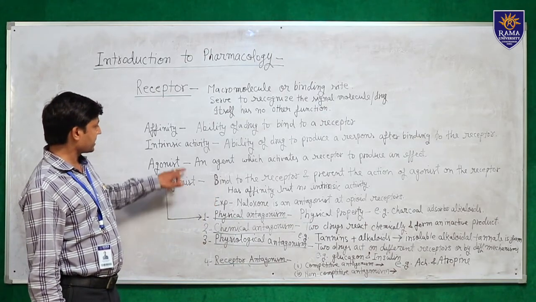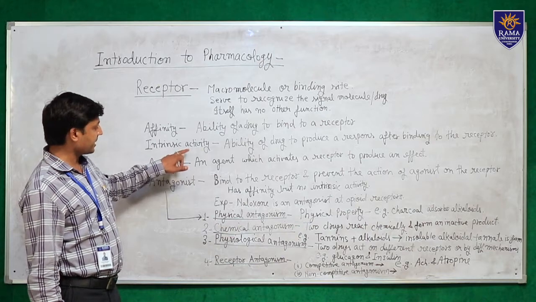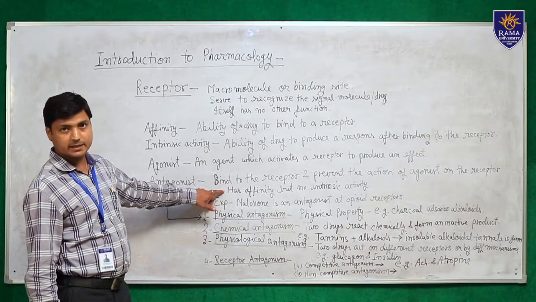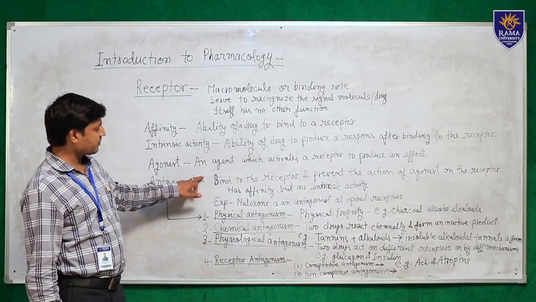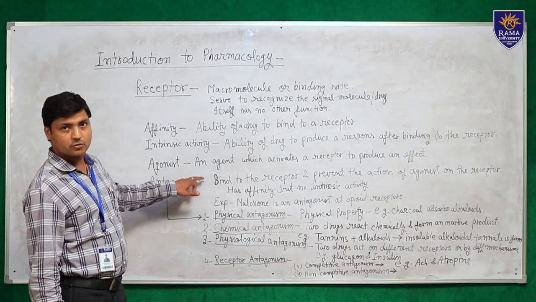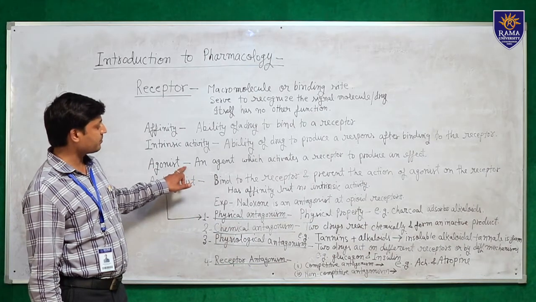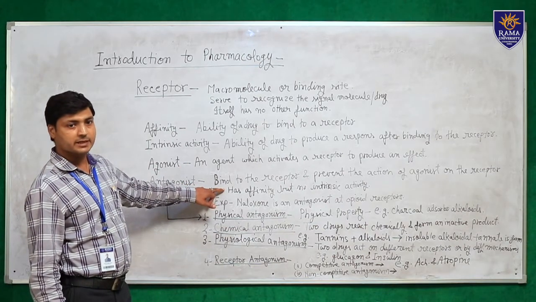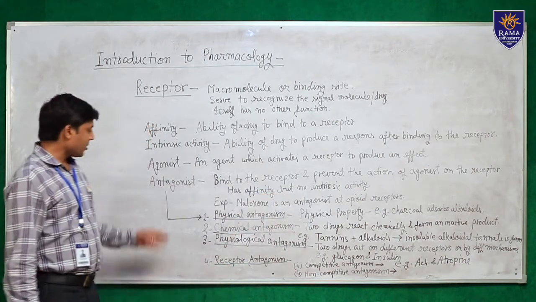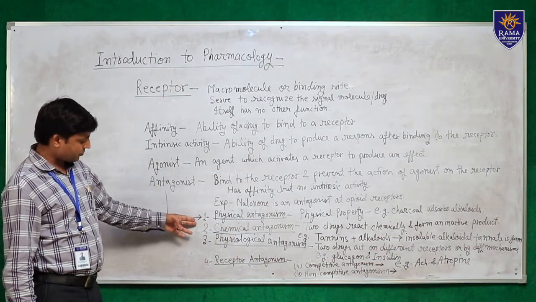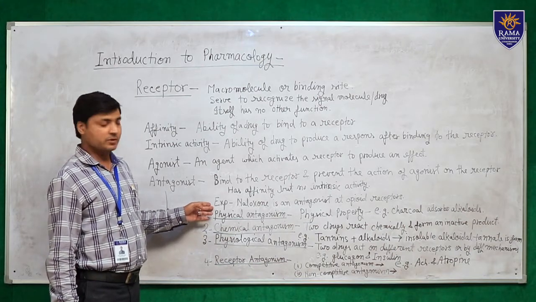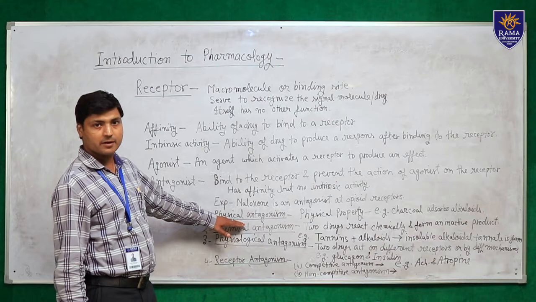Here, as we discussed affinity and intrinsic activity, we can correlate that an agonist has both affinity and intrinsic activity. An antagonist binds to the receptors and prevents the effect of the agonist, but it has no function of its own, meaning it has affinity but no intrinsic activity. Now the antagonist is subdivided into four classes. Number one is the physical antagonist. A physical antagonist means it depends on the physical property of the drug.